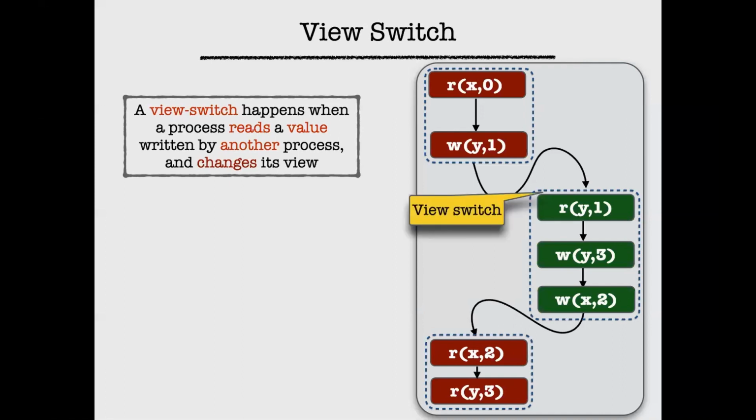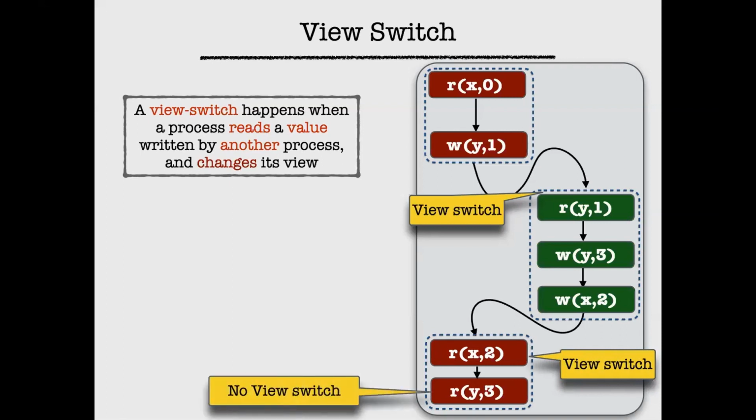Now, the second process does 2 writes, and then let's come back to the first process. When the first process reads the value 2 into x, again, that results in a view switch. Why? Because its original timestamp was 0. And when the second process wrote into x, it would have chosen a timestamp which is larger than 0. And therefore, that's a view switch. However, interestingly, note that the second read on y by the first process does not result in a view switch. Why? Because RA is like causal consistency, right? So when the second process read x, it has already merged its local view with the view that was present in the message of x, x2, and it already contained its own.